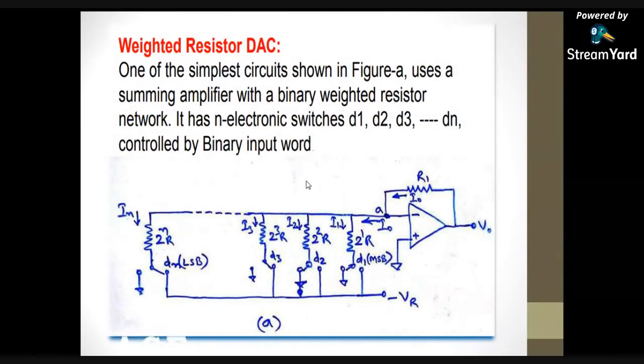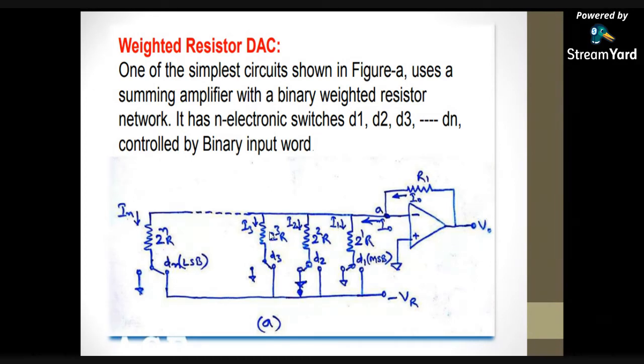In order to satisfy that condition, I am taking the first MSB resistor as 2 power 1 R and the second MSB resistor value as 2 power 2 R. That means the voltage or current flowing through this path must be lesser than the first MSB, and so on.